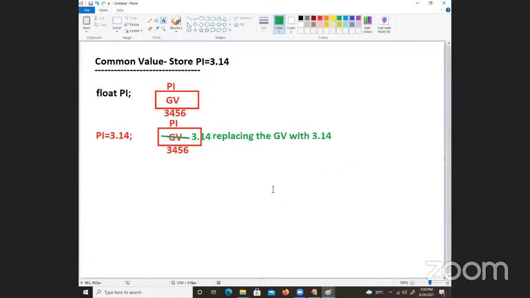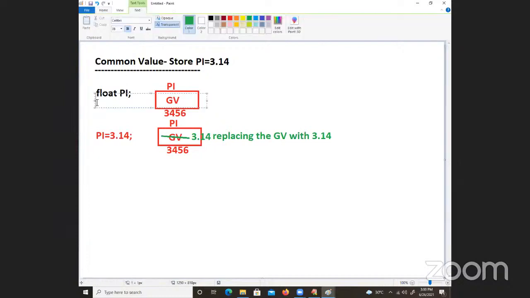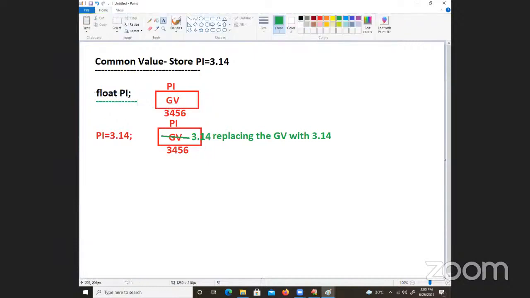Because of that, what is happening? Some waste of time. Why? In the beginning only I want to place the common value. If I go for variable declaration, in the beginning you are placing a garbage value, and placing it takes some amount of time.